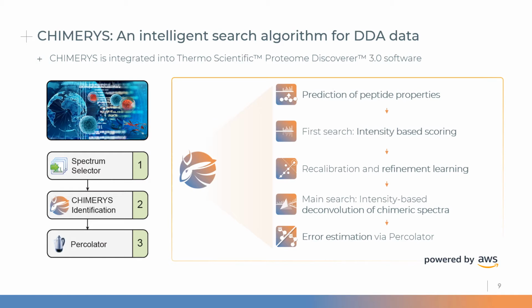CHIMERYS essentially consists of 5 different steps. We start out with a prediction of peptide properties, as I alluded to earlier, and then perform a first search in order to generate a couple 10,000 PSMs without considering retention time as a figure of merit. These PSMs are then used to recalibrate both our retention time and fragment ion intensity models before we enter our main search that also performs deconvolution of chimeric spectra. FDR in the end is then estimated using Percolator.